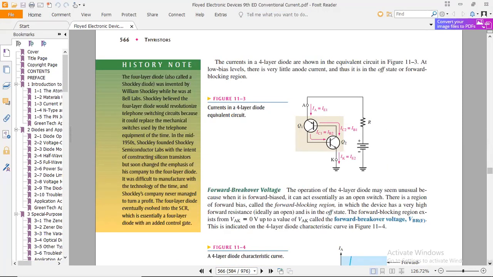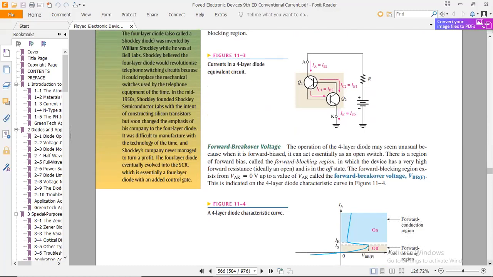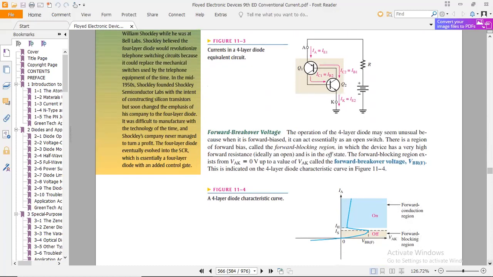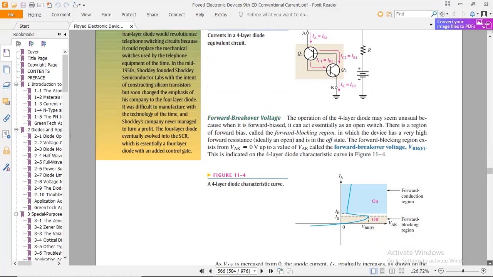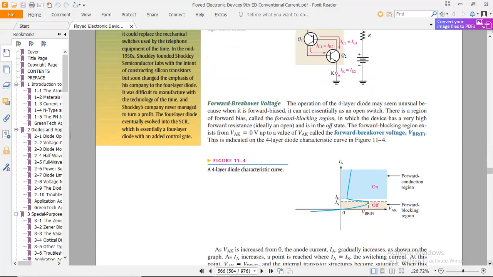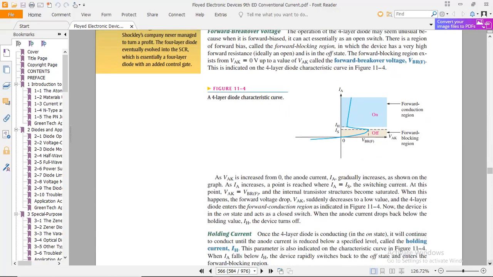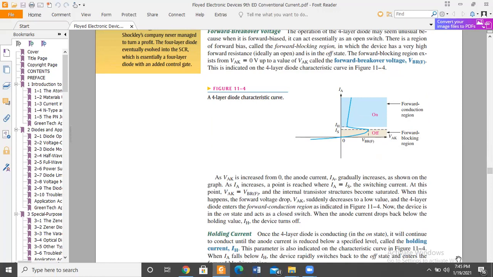Forward breakdown voltage and other scenarios: we can see here the four-layer characteristics of the Shockley diode, and how it works. Simply, the thyristor works on the principle of this VI characteristic curve.